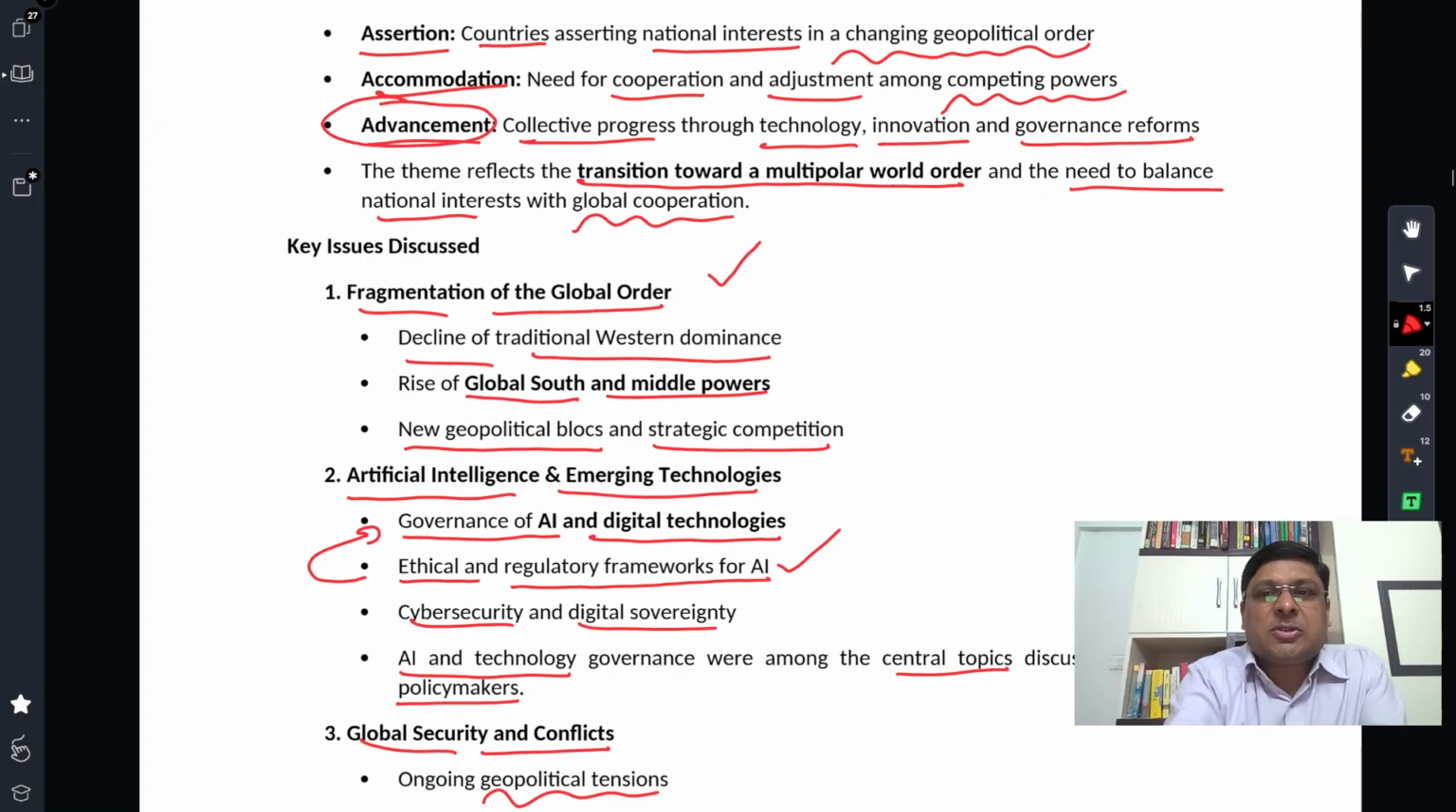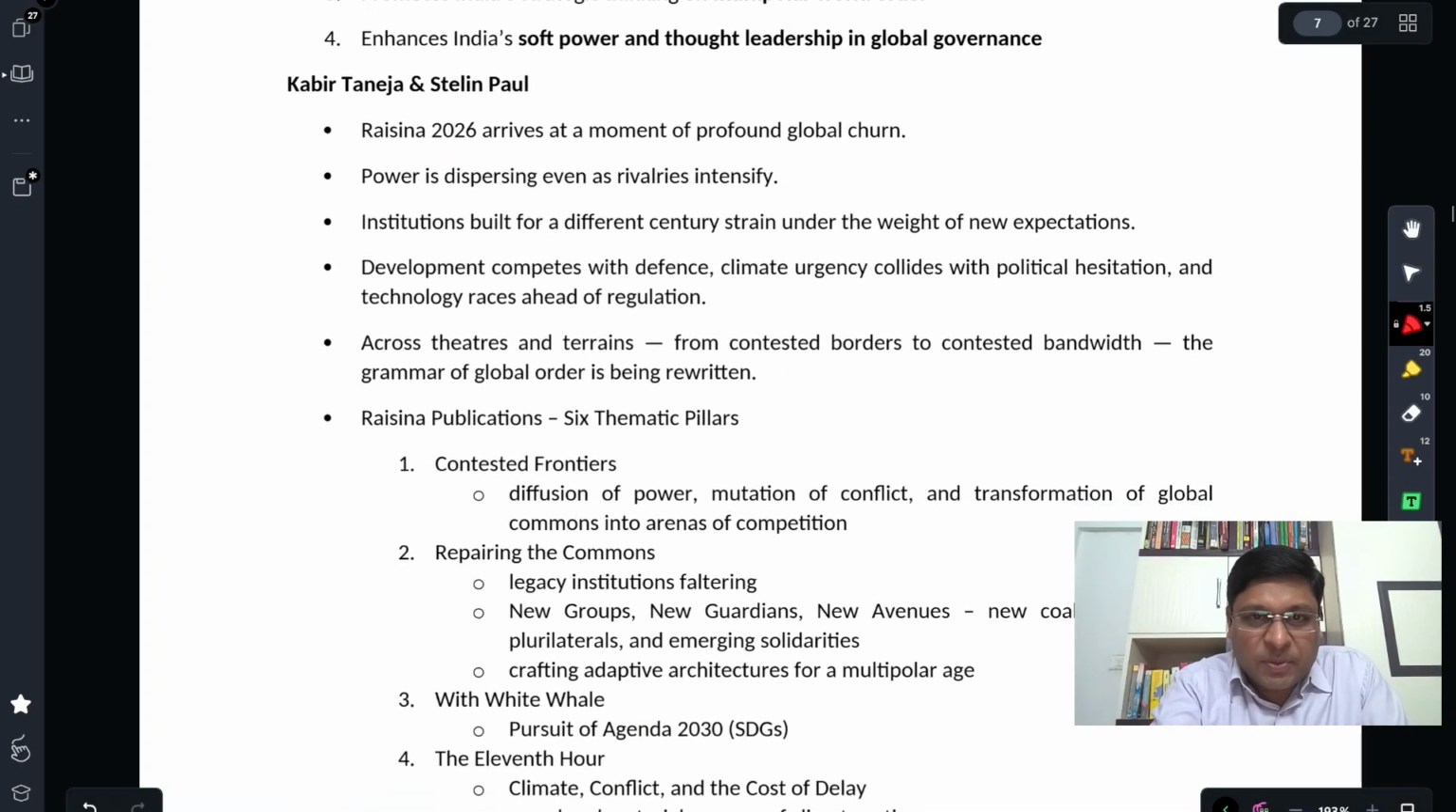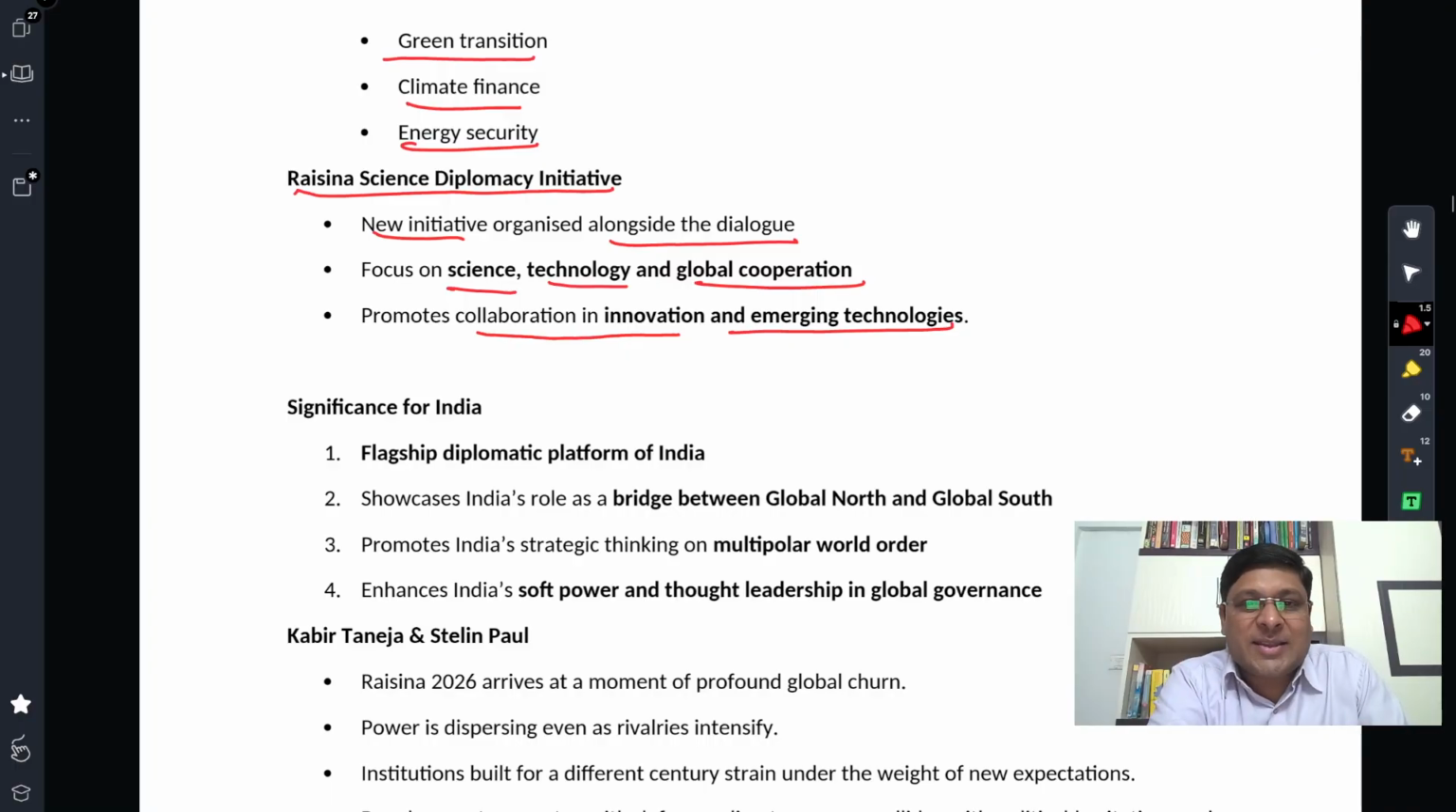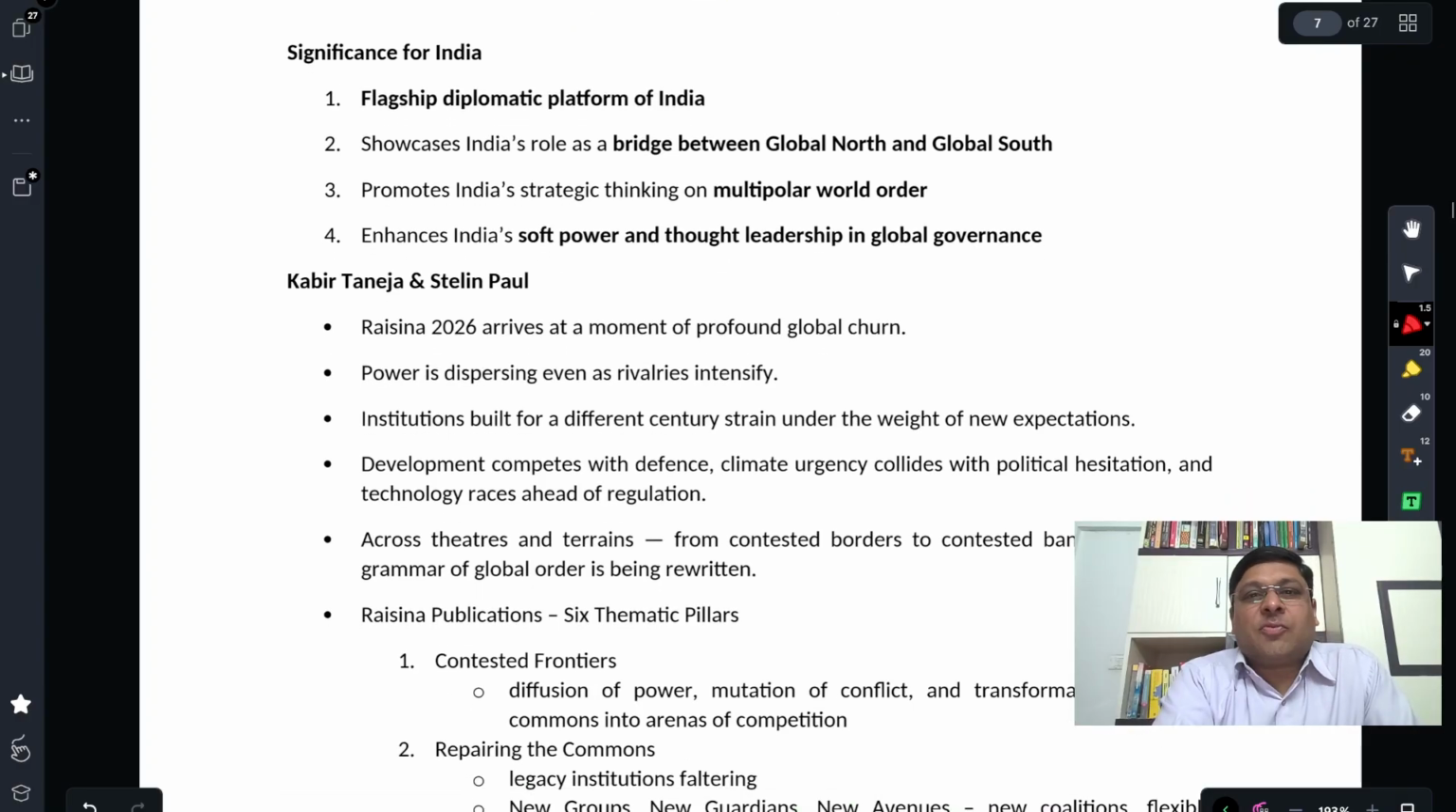There is competition, no doubt about that, right? Competing powers are there, but we must look for collective progress. We must accommodate each other, right? That is very important, and that's why this theme can be seen here in the Science Diplomacy Initiative at the Raisina Dialogue as well. What is the significance for India as far as the Raisina Dialogue is concerned in general?